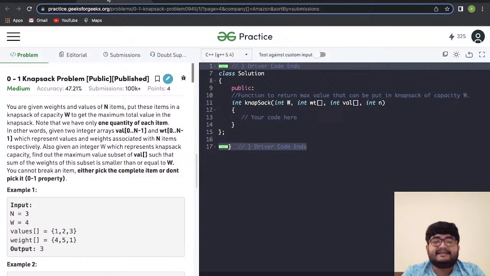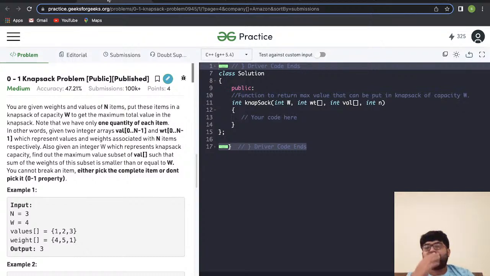Also, given an integer w which represents the knapsack capacity, find out the maximum value of the subset of val such that the sum of the weights of this subset is smaller than or equal to w. You cannot break an item, either pick the item completely or don't. It's a 0 1 property.